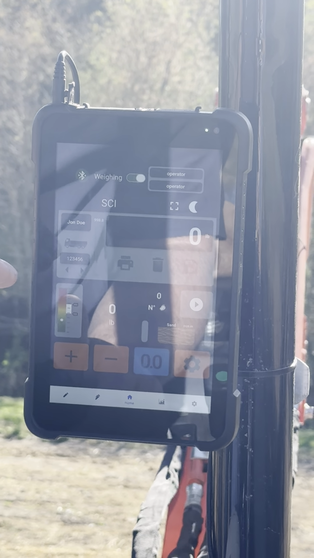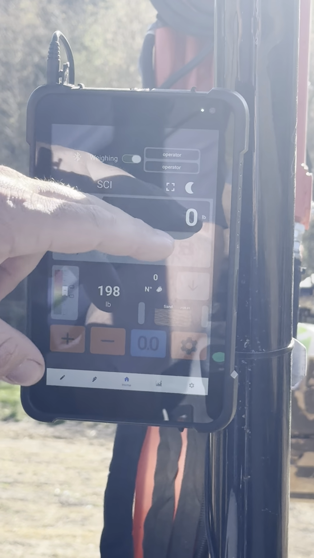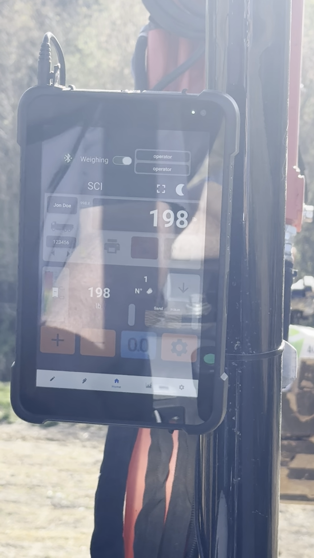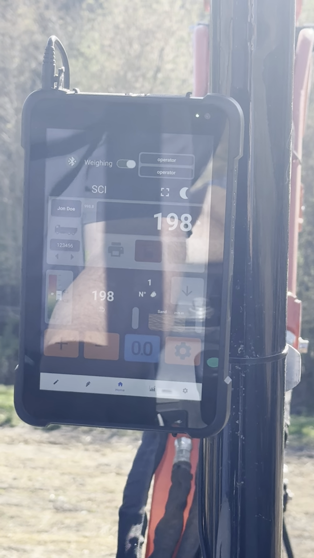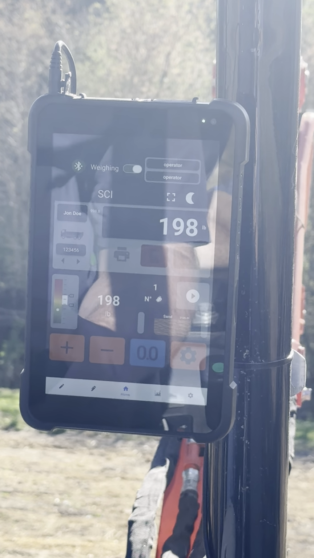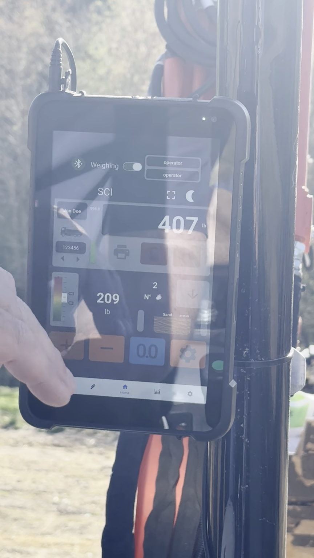If I raise a bucket full of material, swing over, and dump 198 pounds into his truck, I hit the plus. You can see the green status bar. Hit the plus.